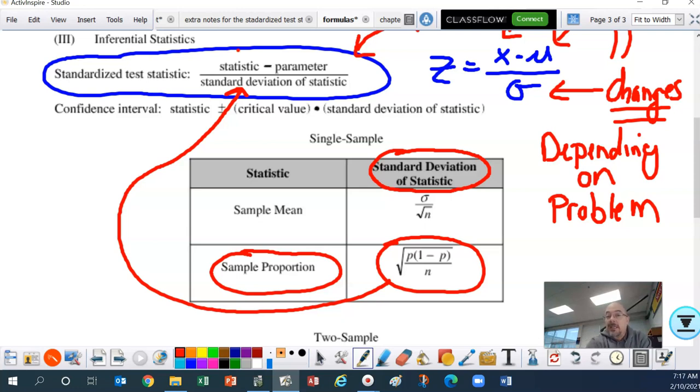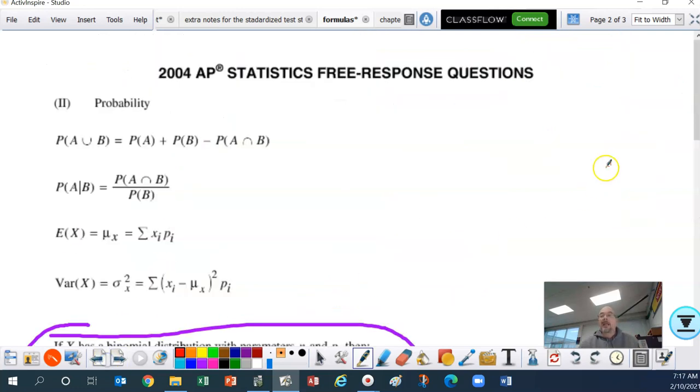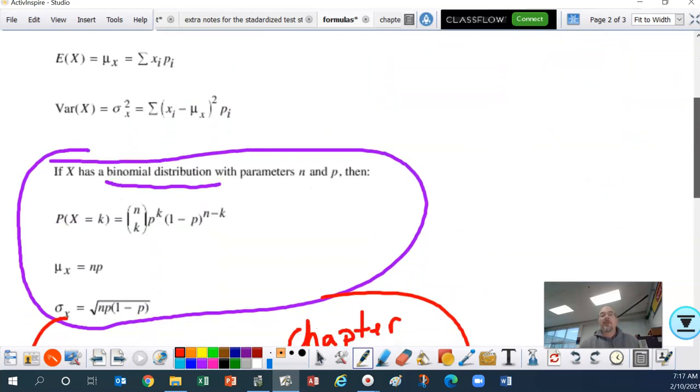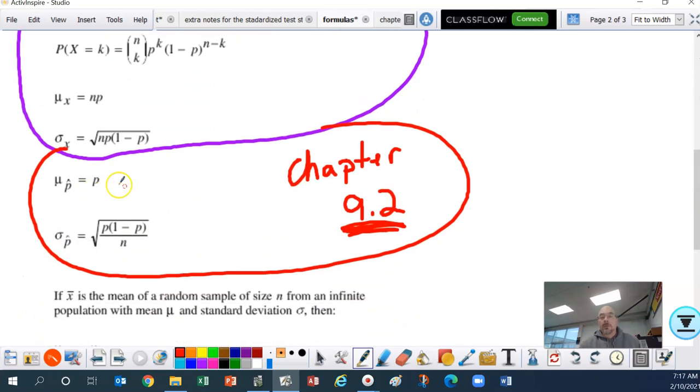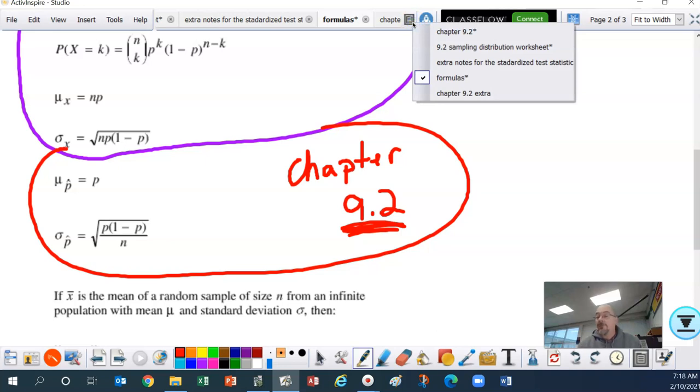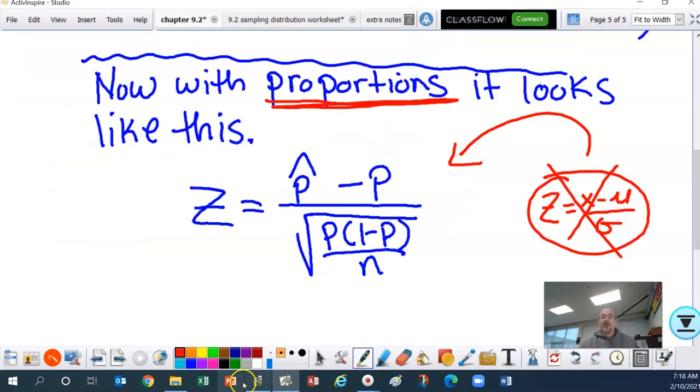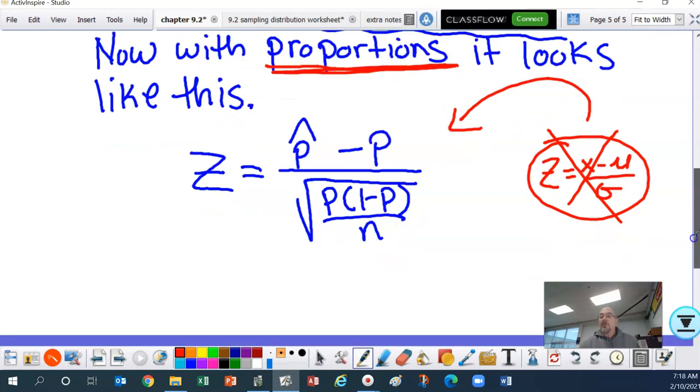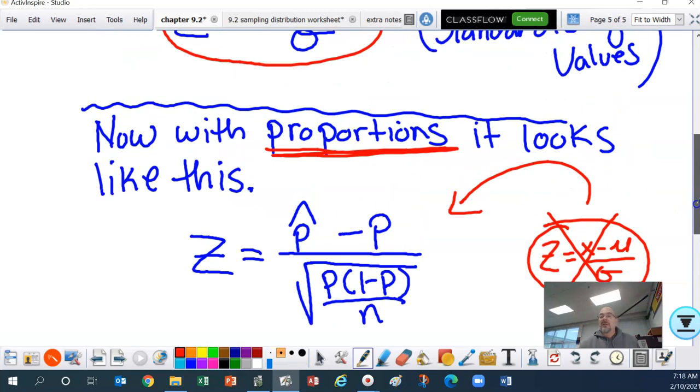And the statistic is p hat minus p. Those are details you have to remember, but this part right here is showing you some of that information. Understanding how to read your formula chart is also very important. So that was it for that part.